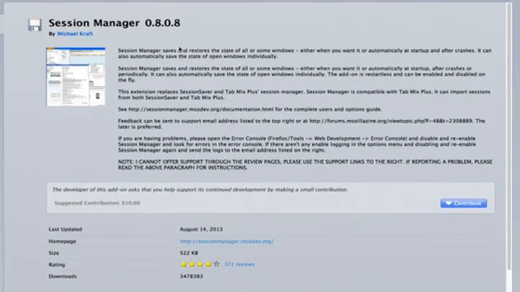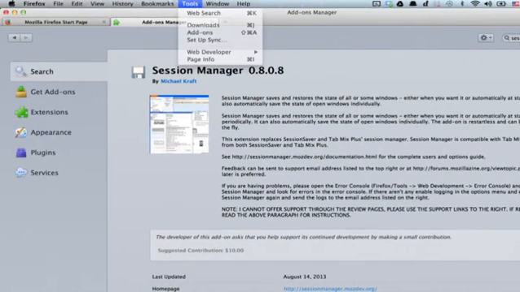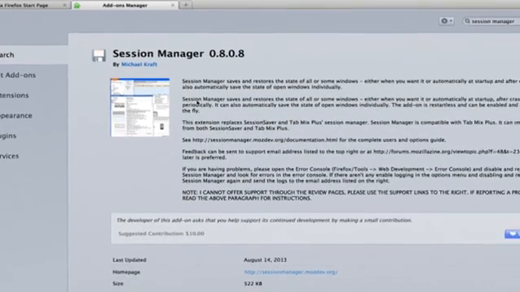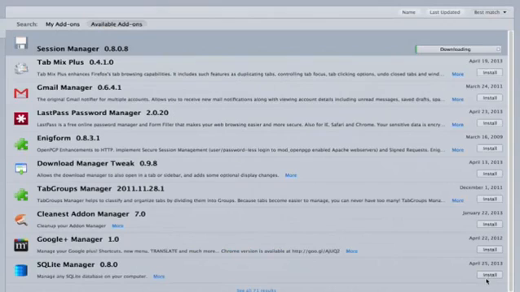If you'd like to add functionality to Firefox, which allows you to restore a specific session from the past, you might want to check out this extension. It's called Session Manager, and you can find it in Tools, Add-ons, and then Get Add-ons. Here's a description of it, and if you click Install, it'll download it, and in a moment you'll just restart Firefox.